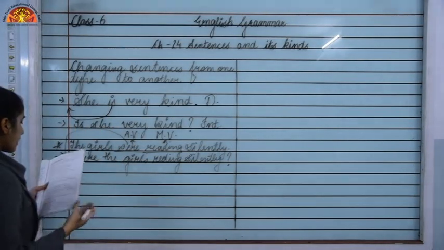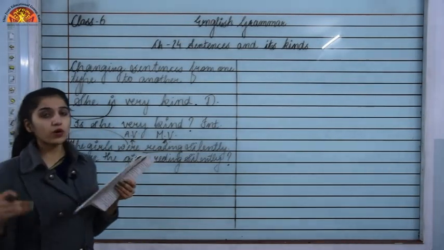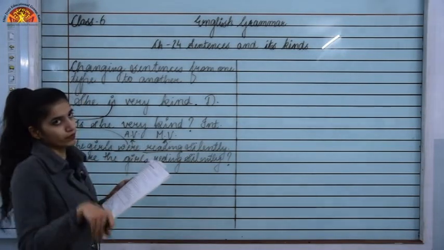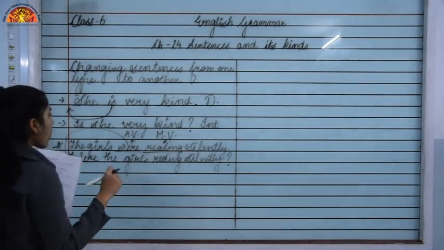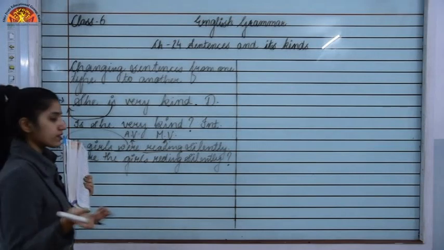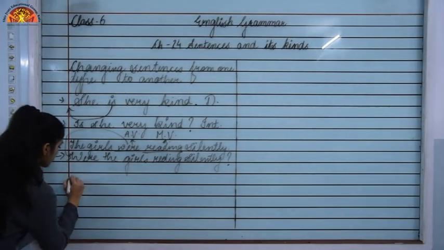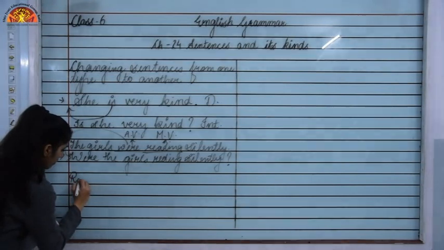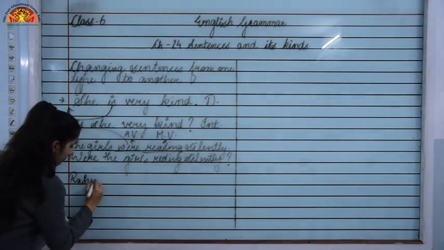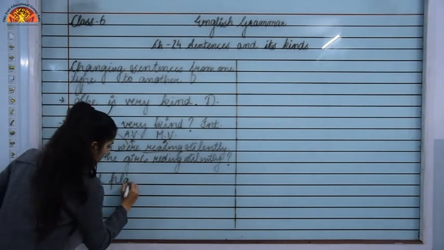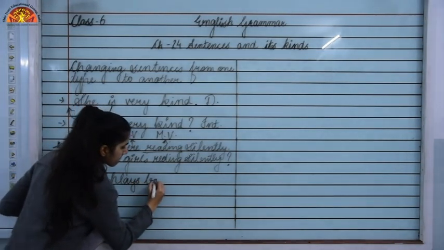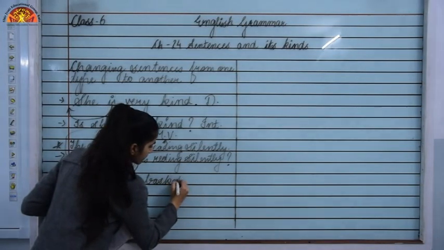Okay. Let us see, if the auxiliary verb is not given to us, then what we will do. Okay. So, if the auxiliary verb is not given to us, like if I write a sentence over here, Rahul plays basketball.